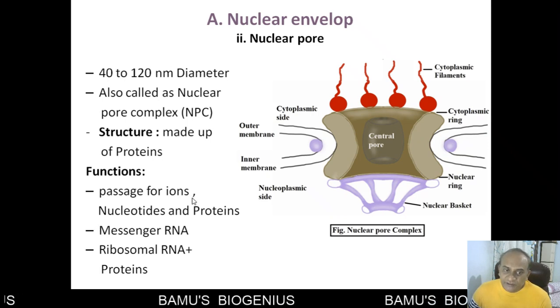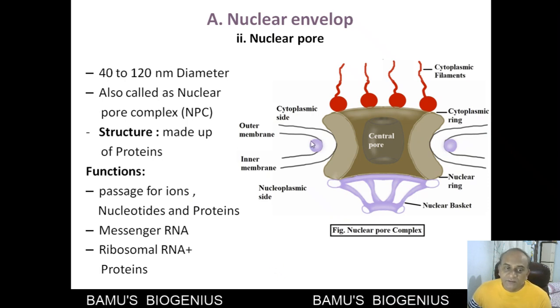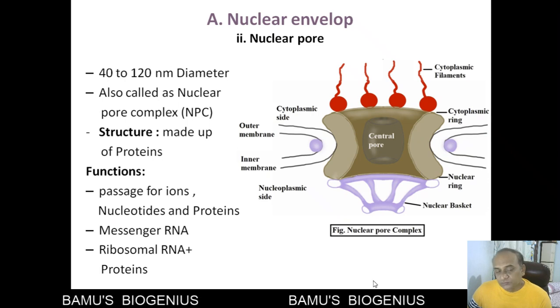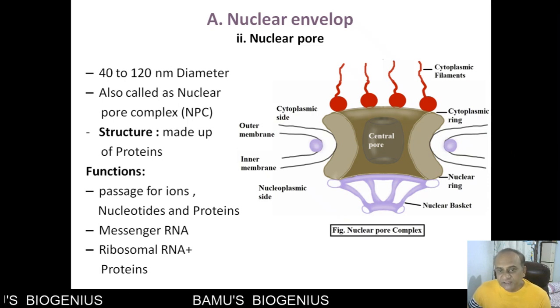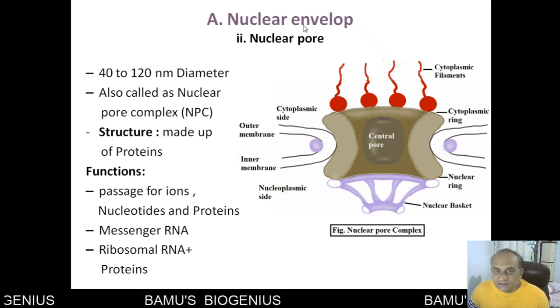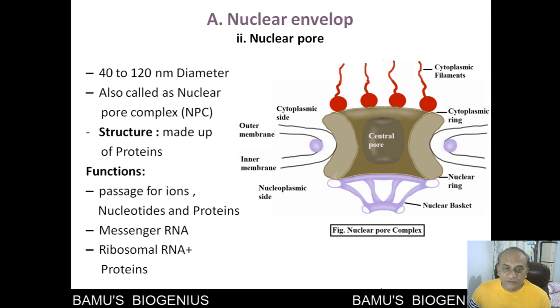It allows the entry of ions from the cytoplasm to the nucleoplasm. It also allows nucleotides from the cytoplasm to the nucleoplasm. Certain kinds of proteins are also allowed. For example, for the synthesis of mRNA and DNA, different kinds of proteins are required, and these proteins are synthesized in the cytoplasm and transferred to the nucleoplasm via the nuclear pore, and that's why nuclear pores are very important.